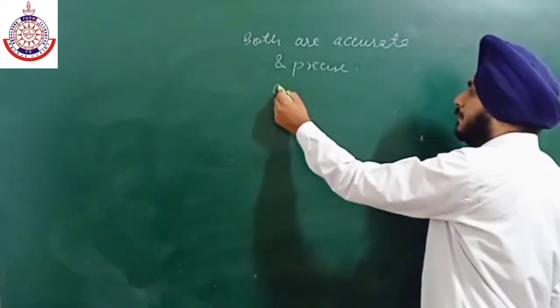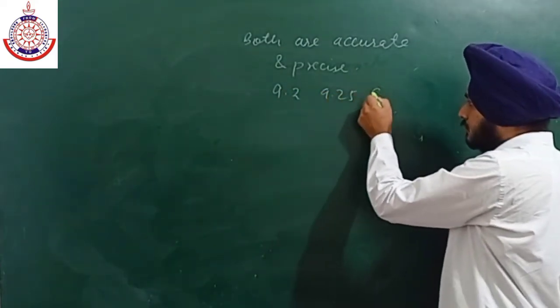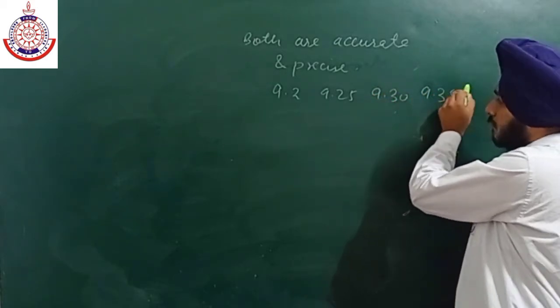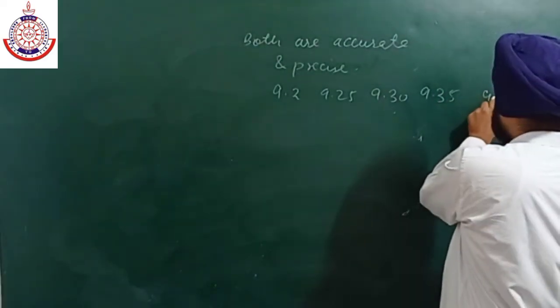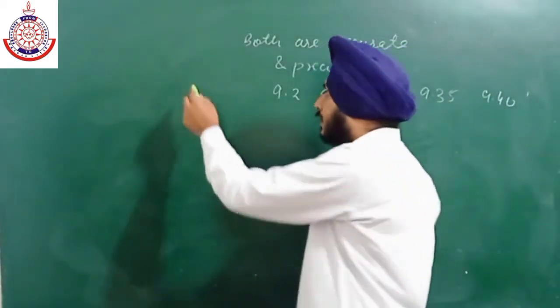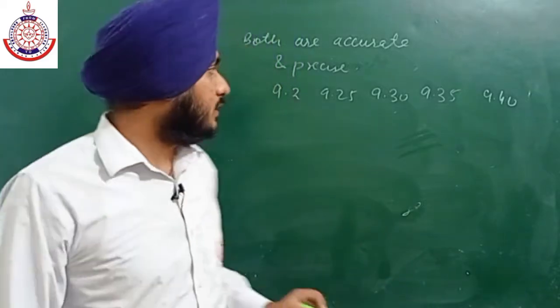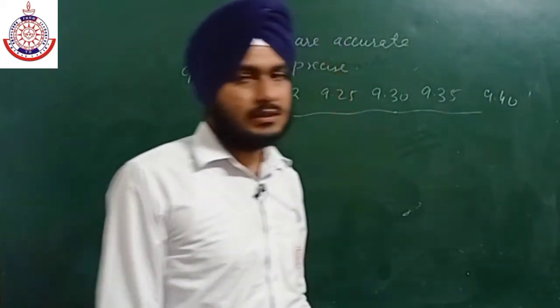Like we have 9.2, 9.25, 9.30 and 9.35. Clear? So in this case, and we have 9.40. ठीक है, if the correct value is 9.3. Okay, so now in this case, these all values are nearly equal to each other.